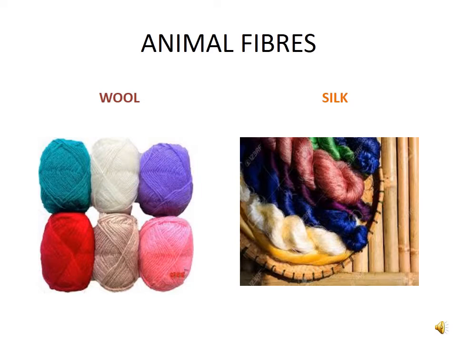The process of selecting parents for obtaining special characters in their offspring, such as soft under hair in sheep, is called selective breeding. Now, animals that yield wool.